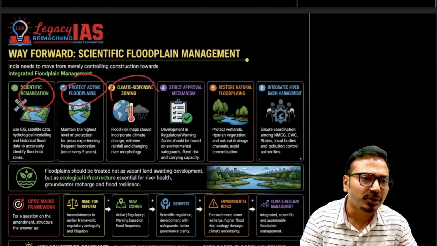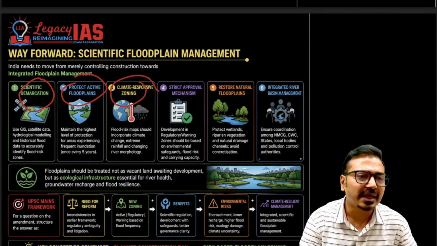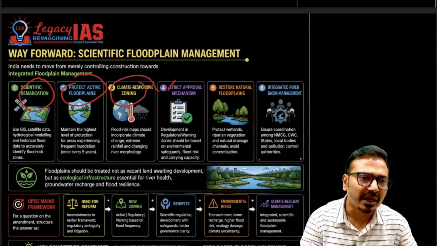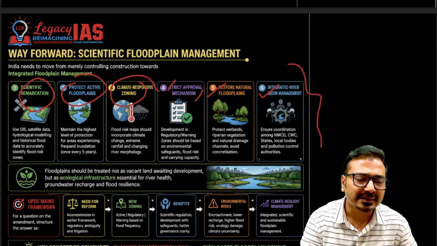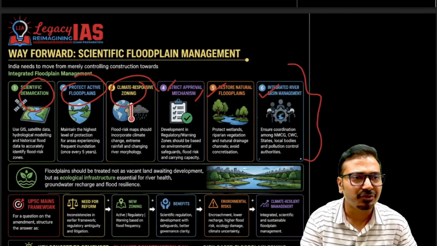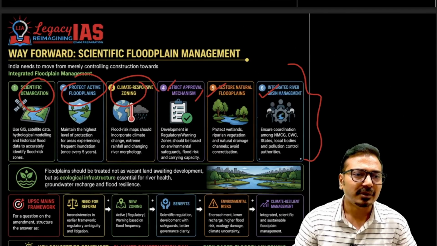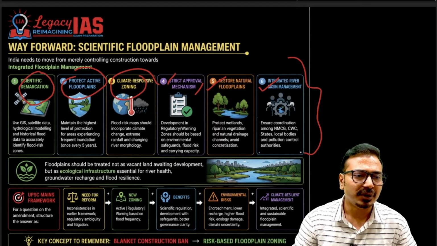Then responsive climate zoning should be there: as climate change is happening, according to changes in the rainfall pattern, the zoning should be modified. A strict approval mechanism should be there. Restore the natural floodplains, and integrated river basin management should be followed. All these are scientifically based measures that should be followed in dealing with floodplains. Okay, now moving on to the next topic.